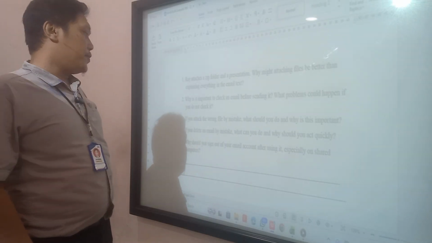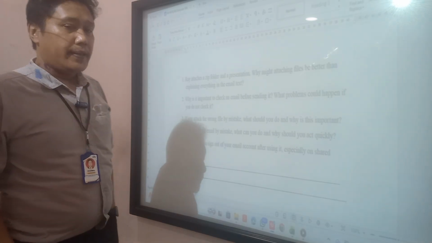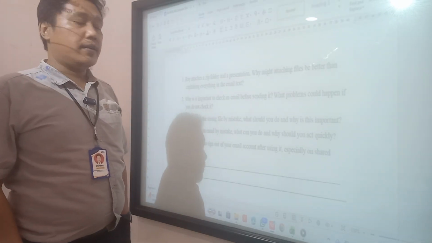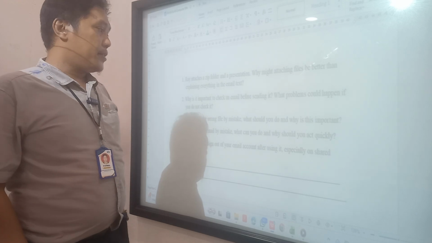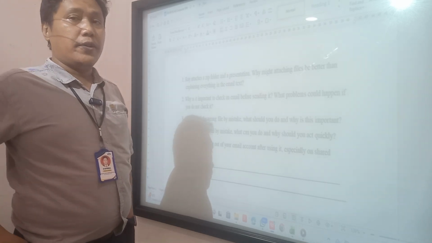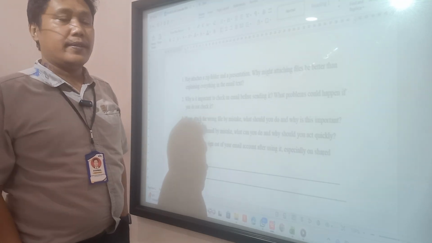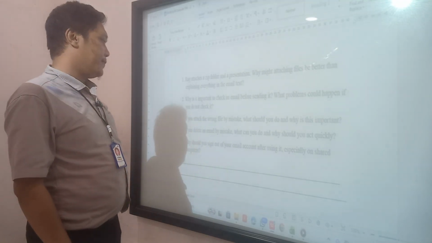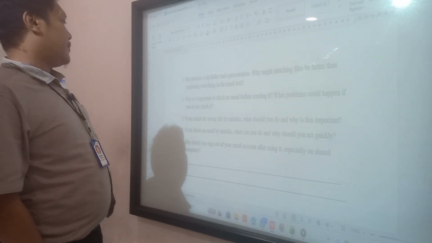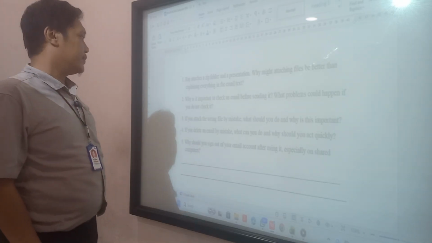Next, number five: why should you sign out of your email account after using it, especially on a second computer? If we do not sign out of our account on a second computer, anyone can use my account, so it can harm our account or our business. Next, we move to primary five.